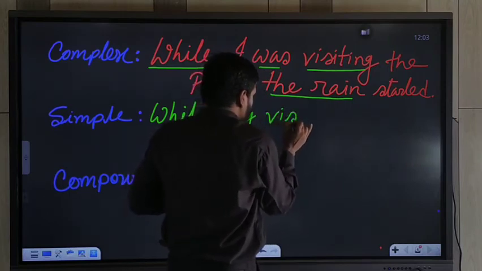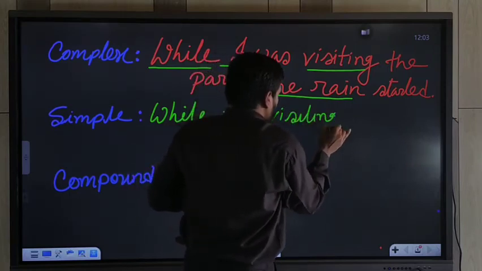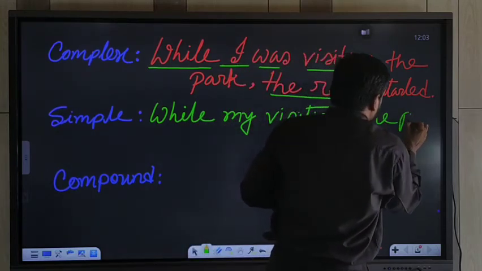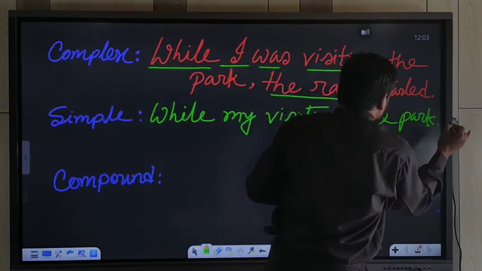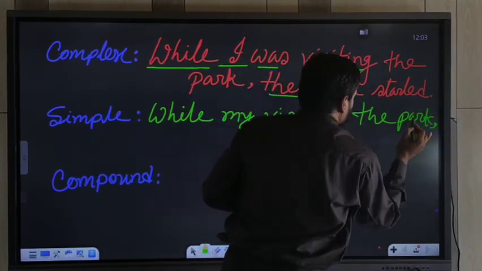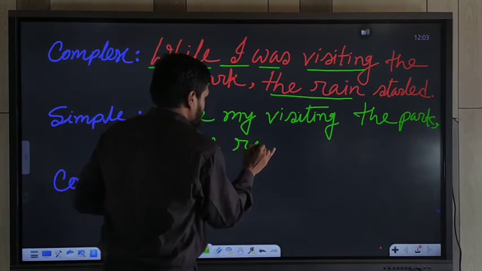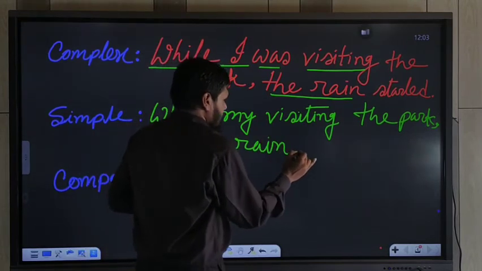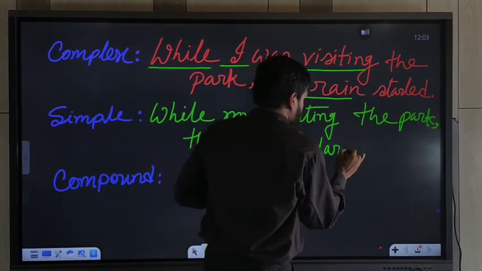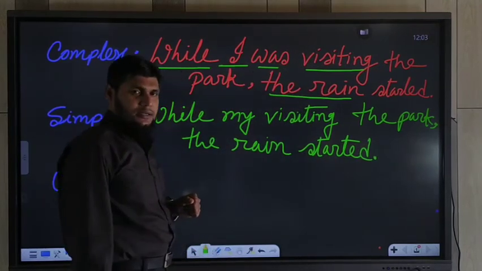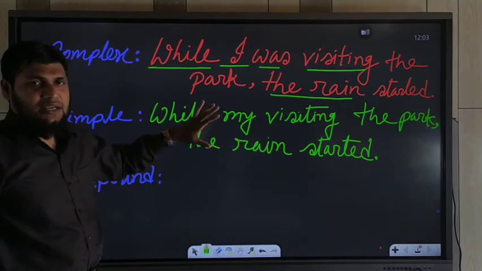While my visiting the park, the rain started. Okay. In this way, you may easily sense.